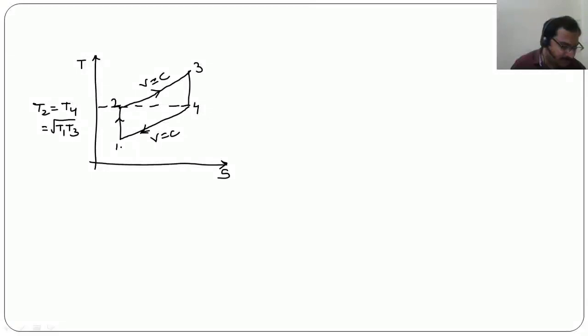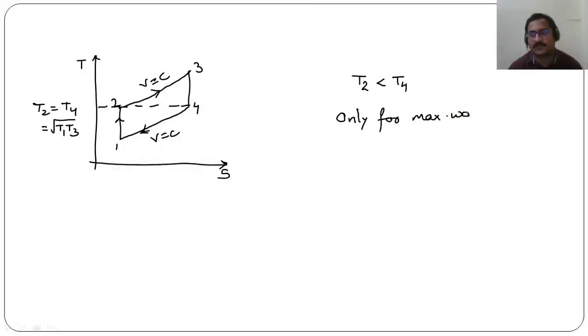See, try to remember one important point here, dear students. The thing is, T2 will be always less than T4, and only for maximum work done condition T2 will be equal to T4, and T2 can never be greater than T4.